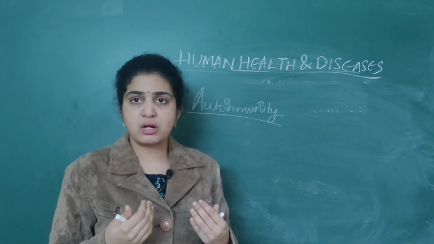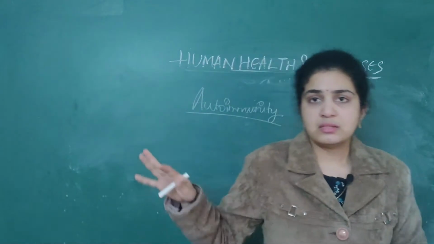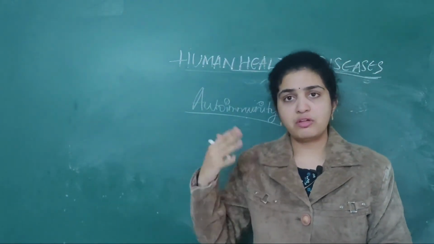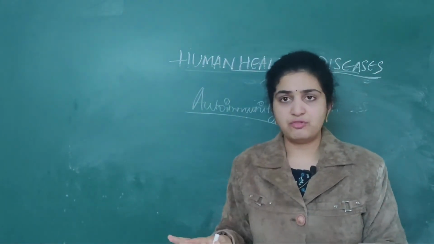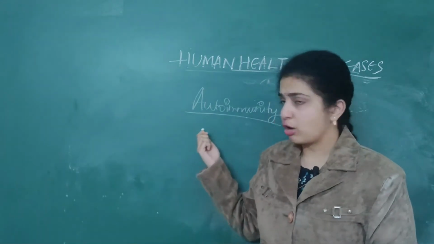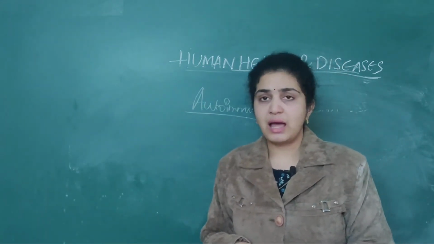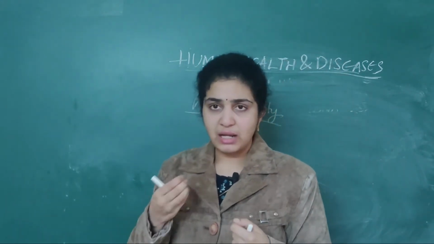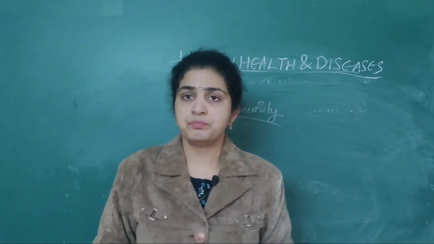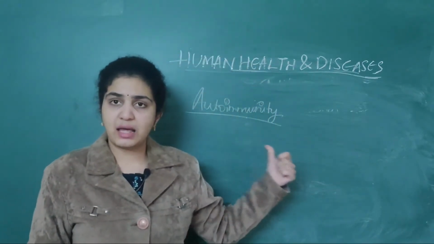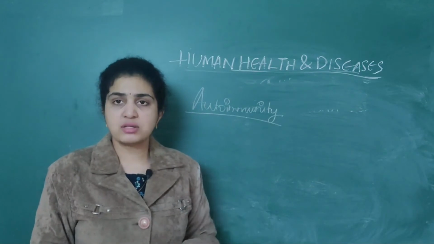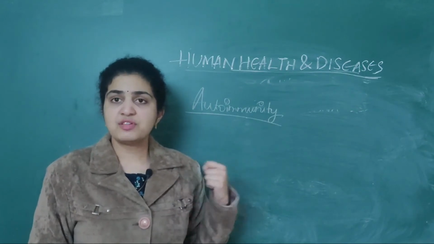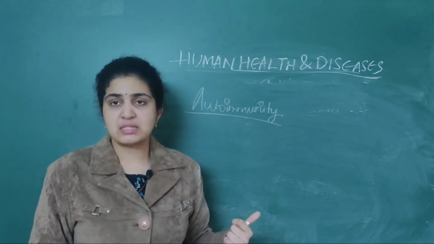Self cells means what? Self acting cells which will protect our body. Foreign particles are different, but in autoimmunity what will happen is our cells will attack our own cells. Our antibodies will attack the own cells and it will cause the disease. So self cells, they will attack basically.